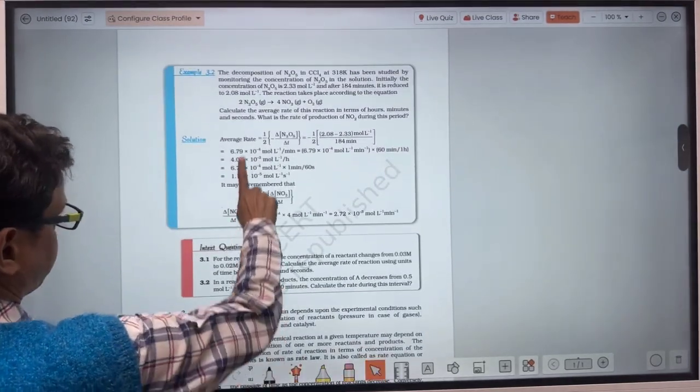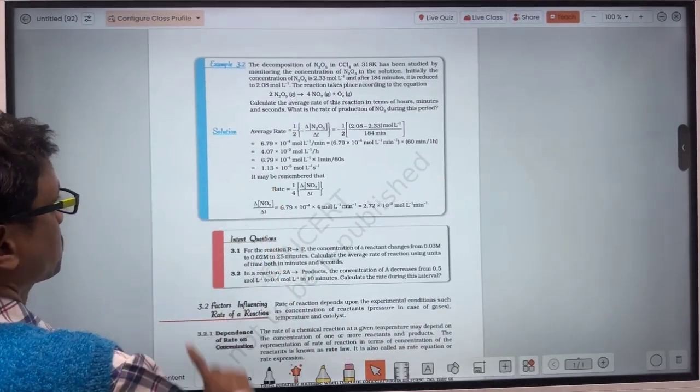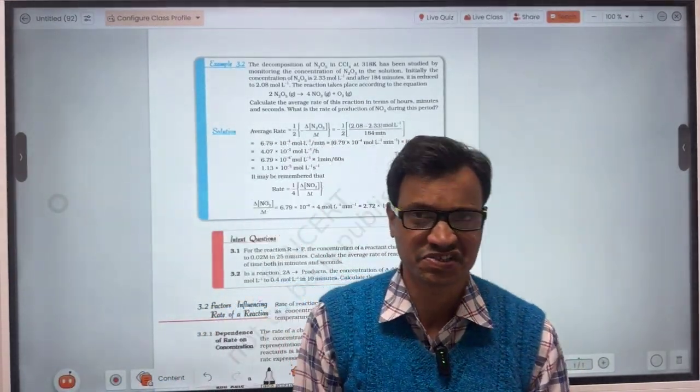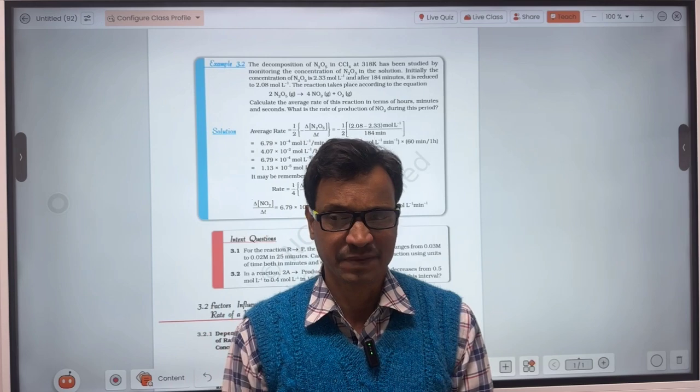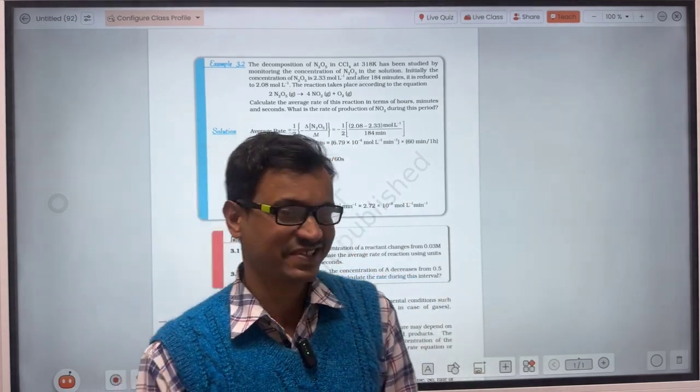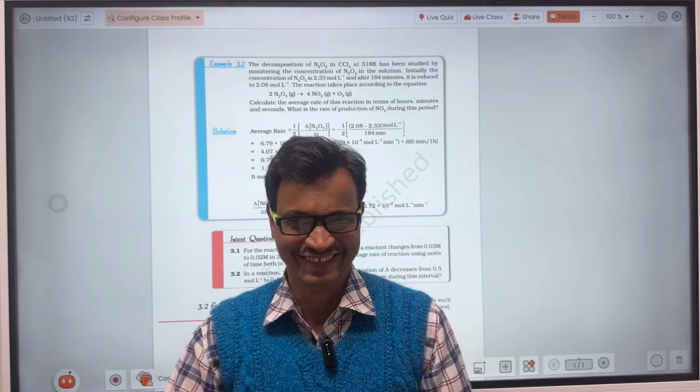This topic is very easy, the same concept which we have discussed right now. Then after this, this question is very important, and it has been asked in the 12th board examination a number of times. Solving this question is not difficult.